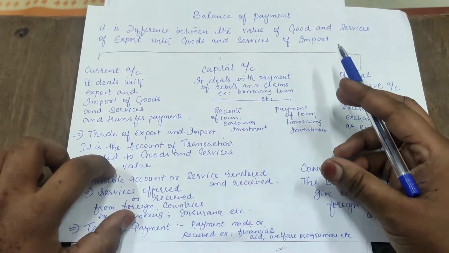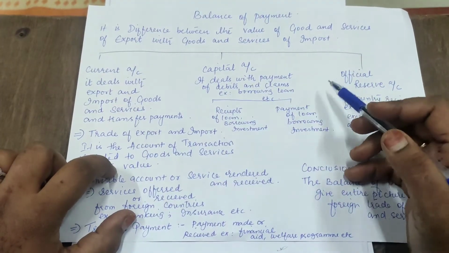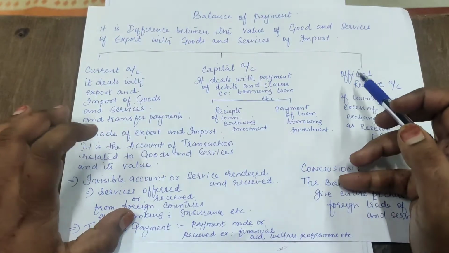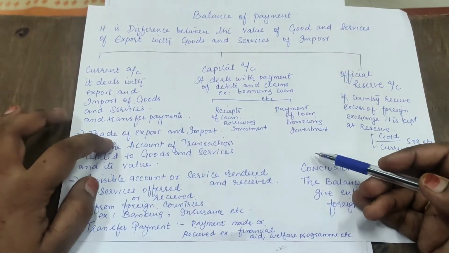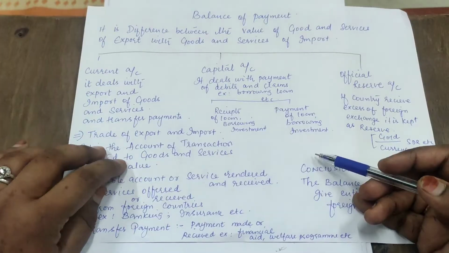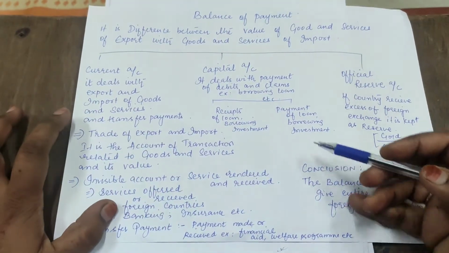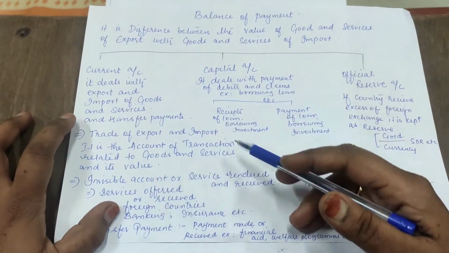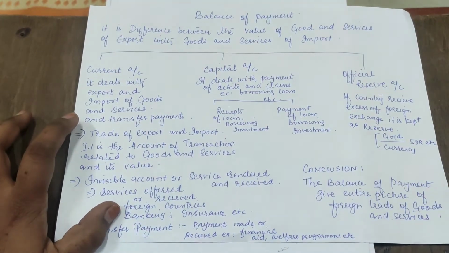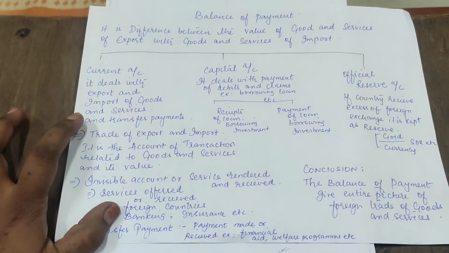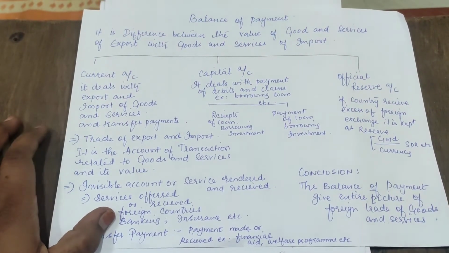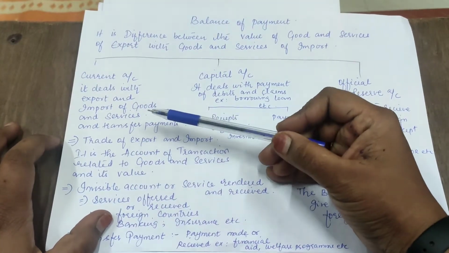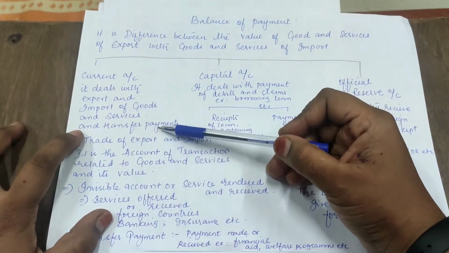For balance of payment we have to maintain 3 accounts: current account, capital account and official reserve account. First we'll discuss what is current account. Current account deals with export and import of goods and services and transfer payments. Trade of export and import is the account of transactions related to goods and services and their value. So first of all, it deals with export and import of goods and services and their transfer payments.